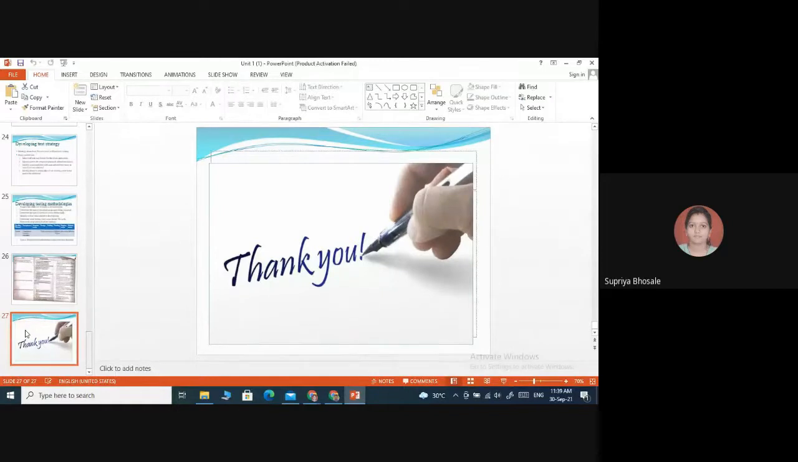So the study material, handwritten notes are already shared with you on Tuesday. You can go through it. Based on this, we will have our chapter number 1 test, that is MCQ based only. So it will be conducted on the